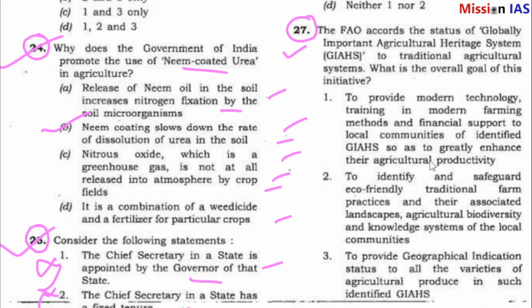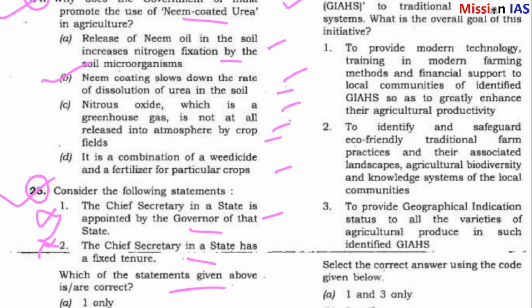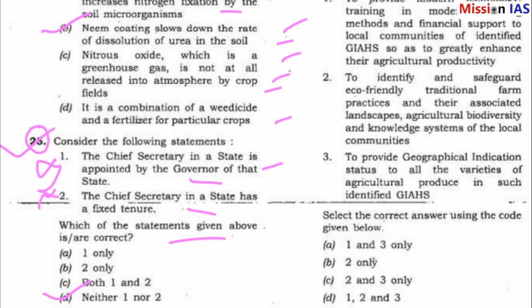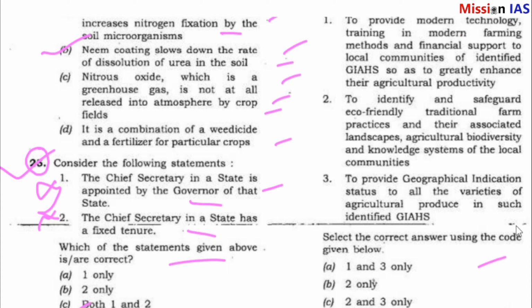That is the overall goal of this initiative: to provide modern technology, training in modern farming methods and financial support to local communities of identified GIAHS so as to greatly enhance their agricultural productivity; to identify and safeguard eco-friendly traditional farm practices and their associated landscapes, agricultural biodiversity and knowledge systems of the local communities; to provide geographical indications status to all the varieties of agricultural products produced in such identified areas. Select the correct answer using the codes given below.